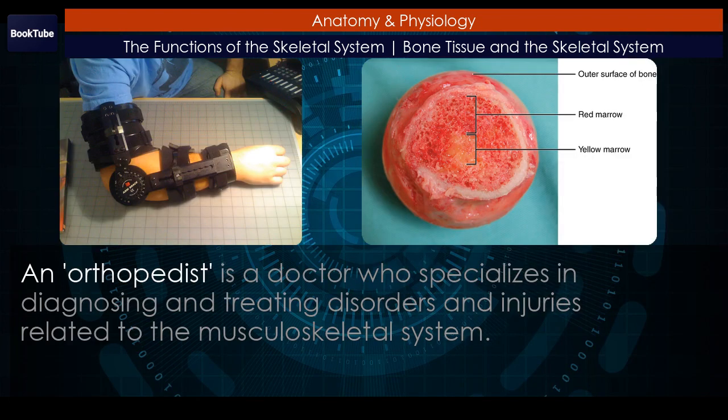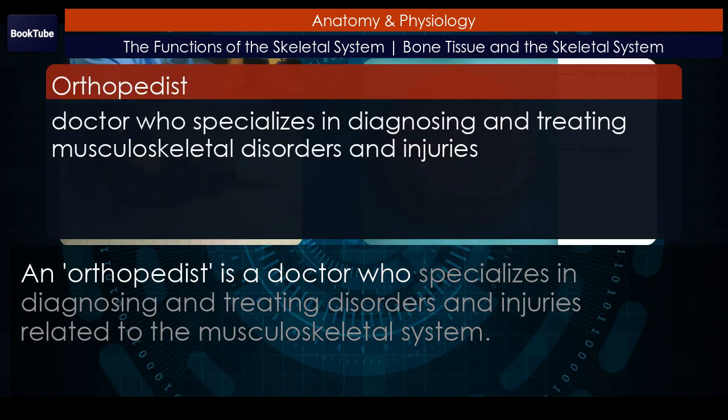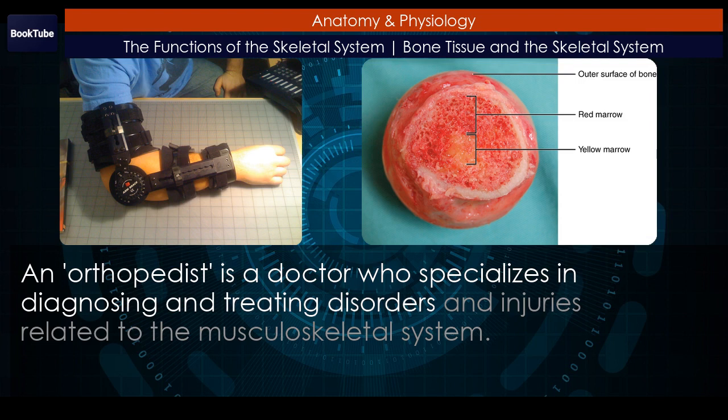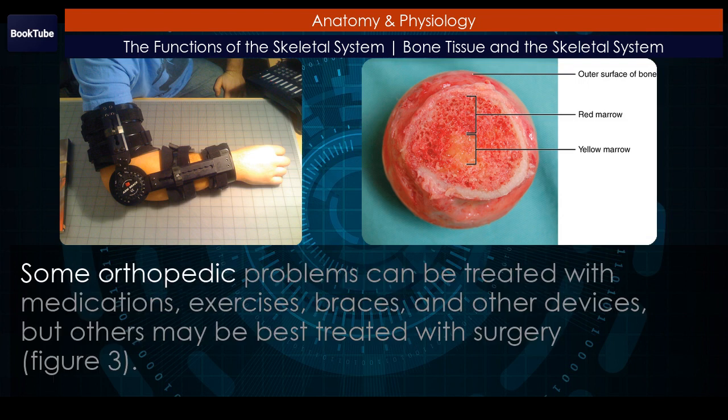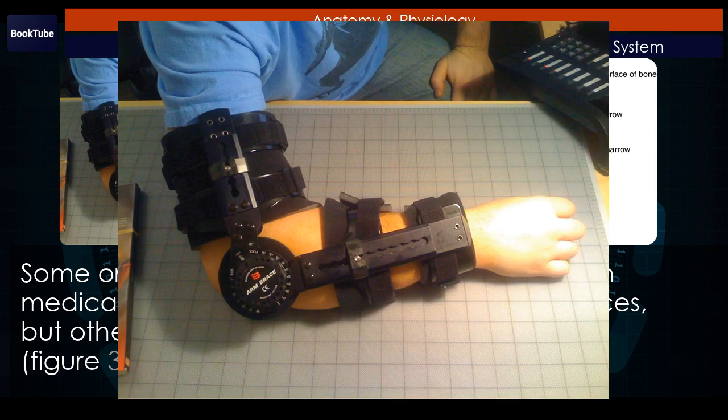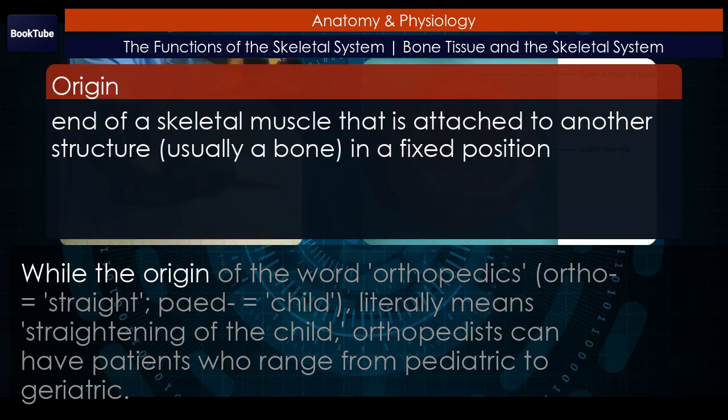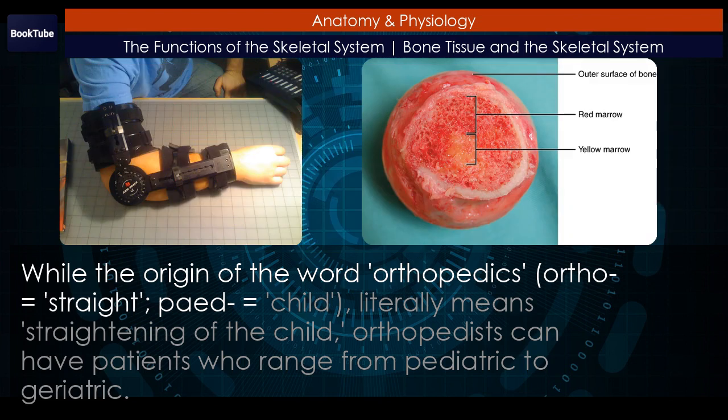Orthopedist. An orthopedist is a doctor who specializes in diagnosing and treating disorders and injuries related to the musculoskeletal system. Some orthopedic problems can be treated with medications, exercises, braces, and other devices, but others may be best treated with surgery. Figure 3. While the origin of the word orthopedics, ortho equals straight, pod equals child, literally means straightening of the child, orthopedists can have patients who range from pediatric to geriatric.